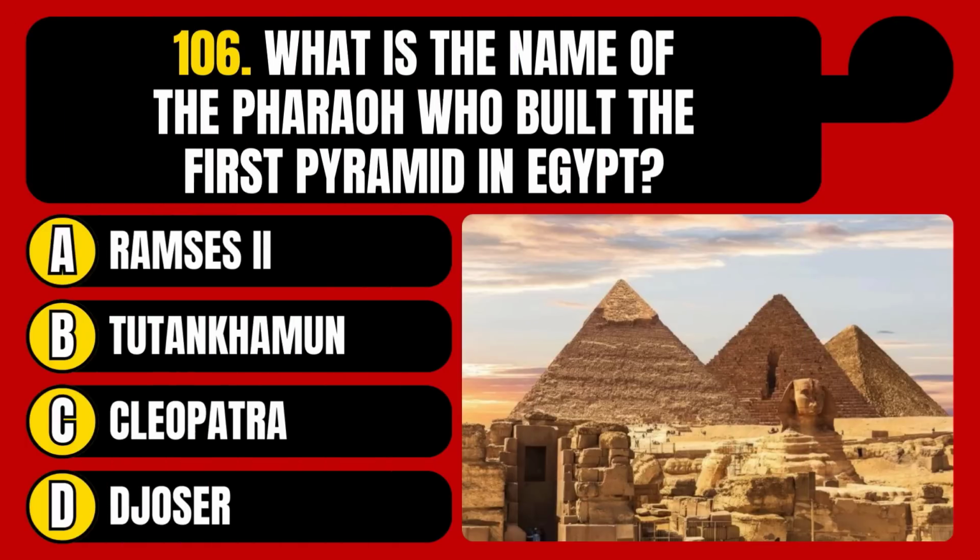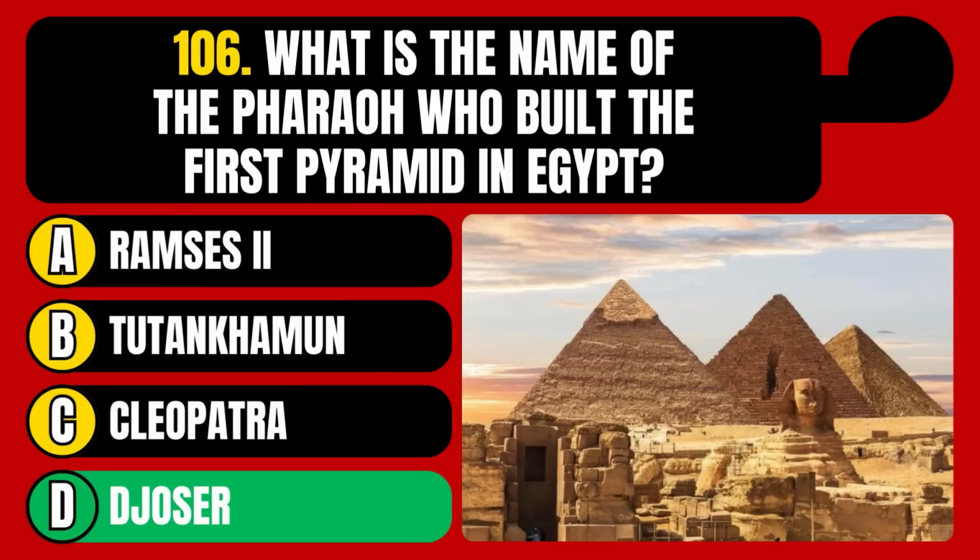What is the name of the pharaoh who built the first pyramid in Egypt? Ramses II, Tutankhamun, Cleopatra, or Djoser? The correct answer is option D, Djoser.